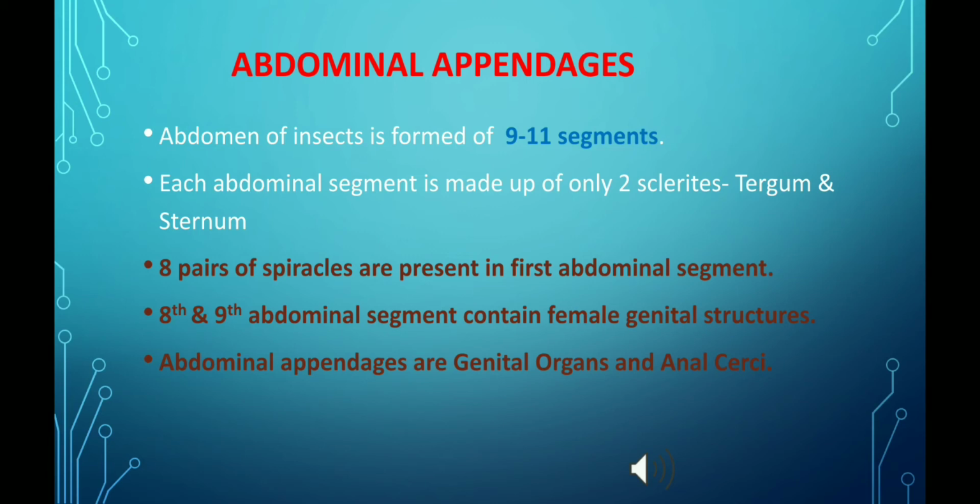The first abdominal segment contains 8 pairs of spiracles, and these spiracles are crucial for the respiration process of insects. The 8th and 9th segments contain the female genital structure, whereas the 9th segment in males contains the male genital structure. Thus, the abdominal appendages of insects are genital organs and anal cerci.